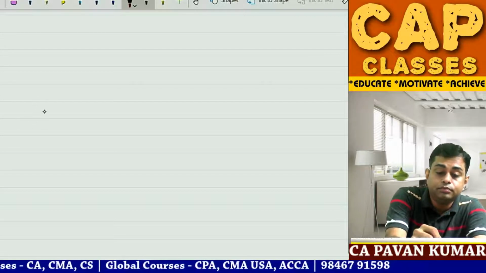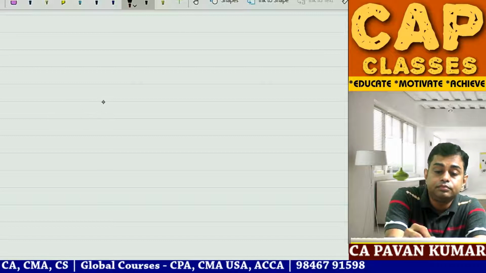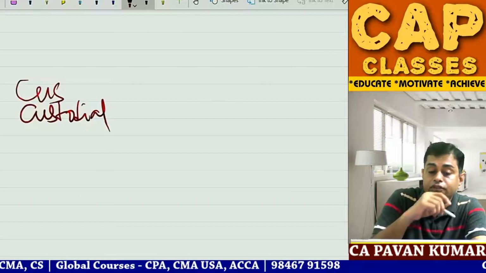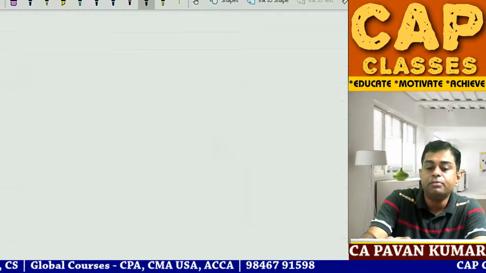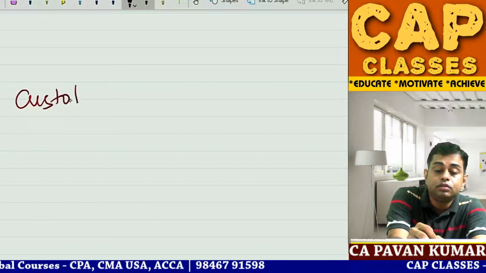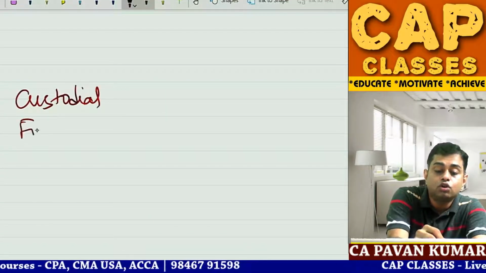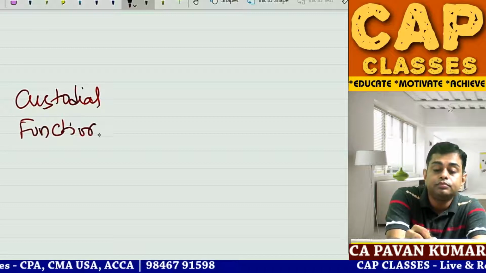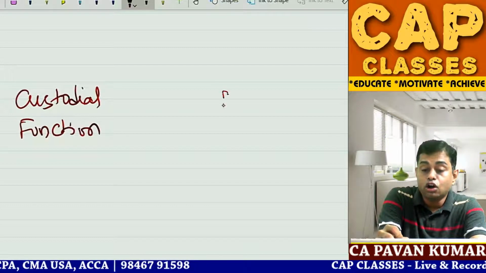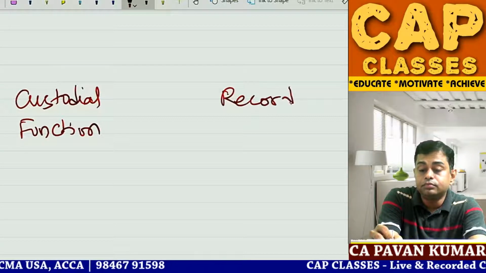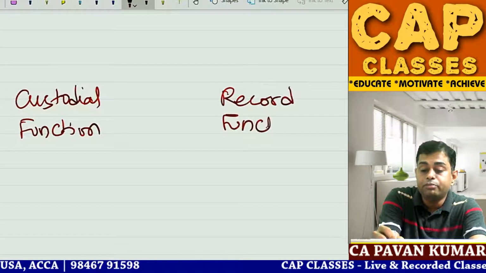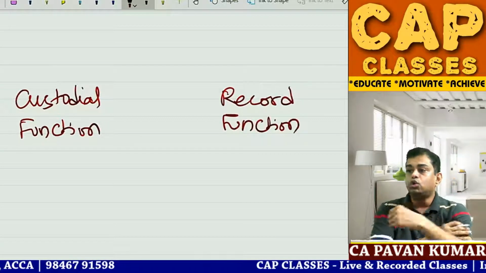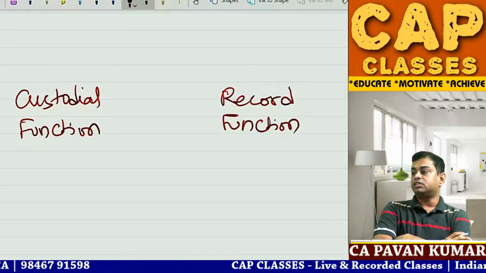Custodial function and record function shall be performed by 2 different people, 2 different persons.